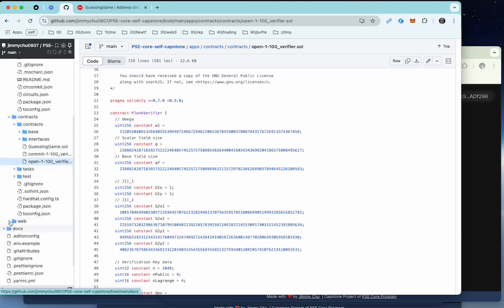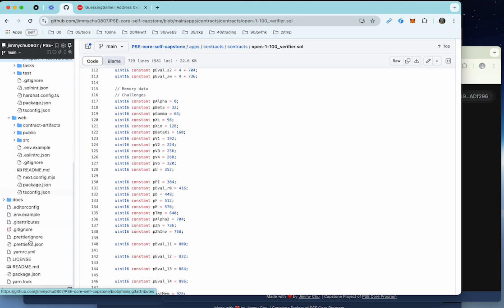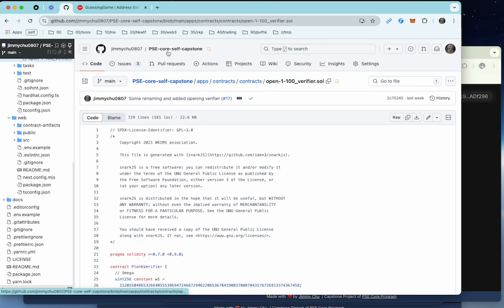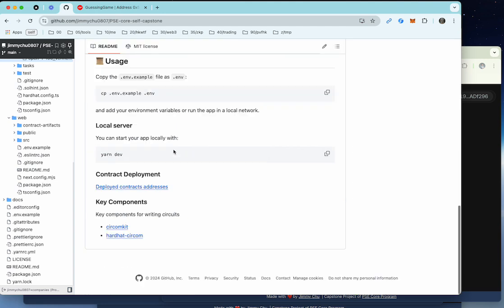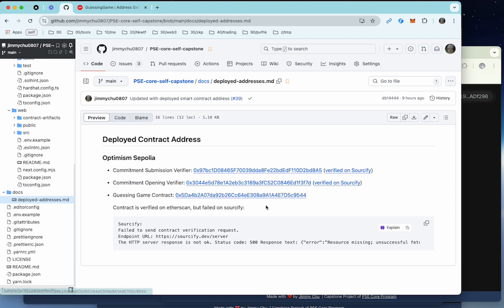All right, and then the third component is the web. The web contains the front end of the website. And the smart contracts can be inspected here. The deployed contract addresses can be inspected here.